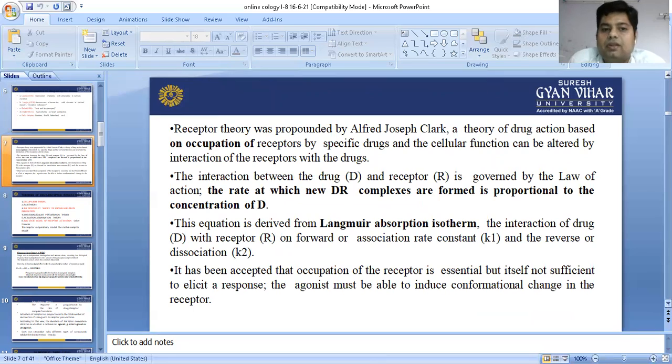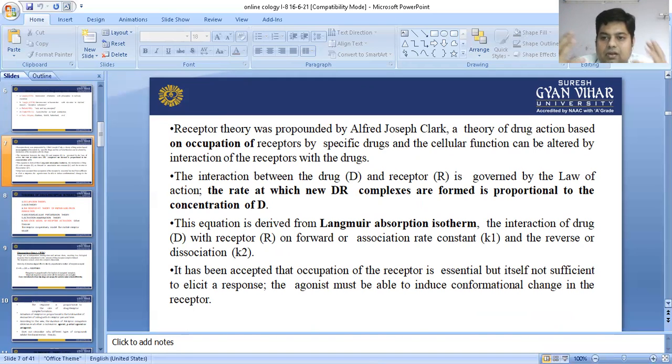The receptor theory was proposed by Alfred Joseph Clark. According to the theory of drug receptors, on occupation of a receptor by a specific drug, cellular functions can be altered by the interaction of the receptor with the drug. That means the interaction between drug and receptor is governed by the law of mass action. Law of mass action means the rate at which a new drug receptor complex is formed is proportional to the concentration of drug, meaning how much drug is available and how many receptors are available.